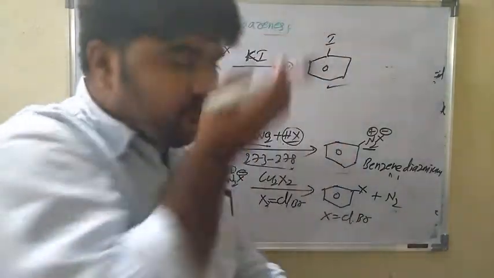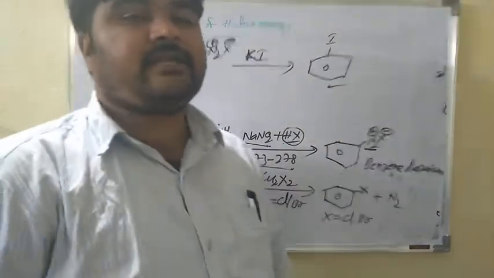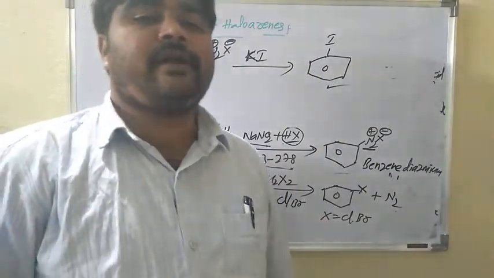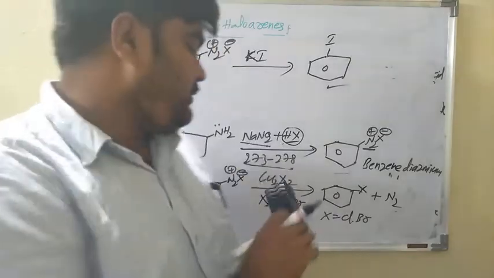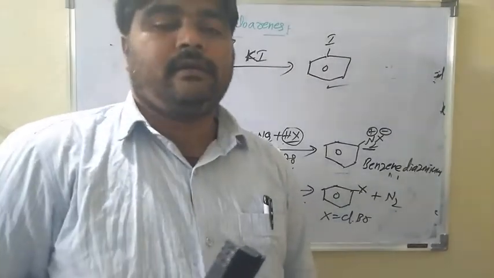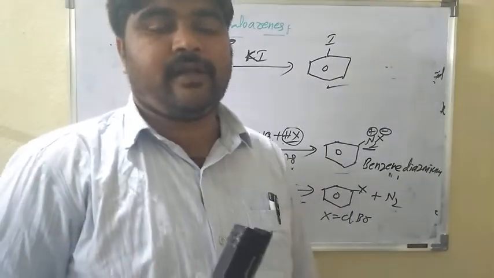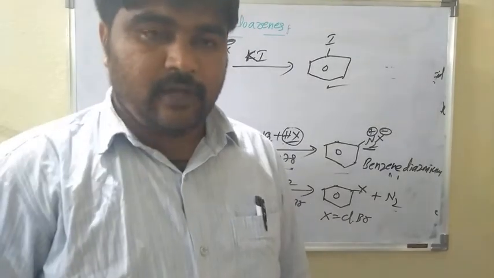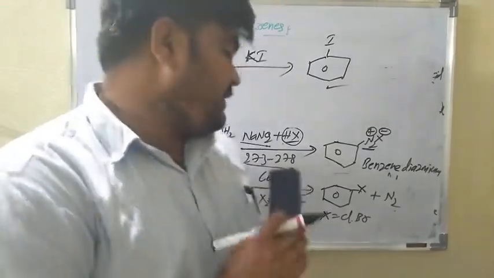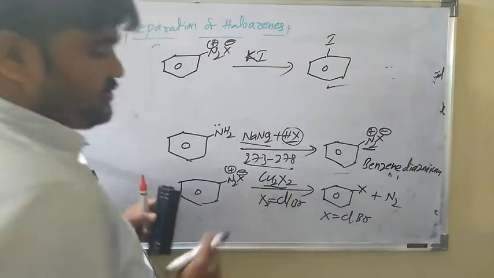These two reactions are very important reactions: the Sandmeyer reaction and electrophilic substitution. Preparation of haloarenes is by electrophilic substitution reaction and the Sandmeyer reaction. Cu plus halide means Cu2X2.